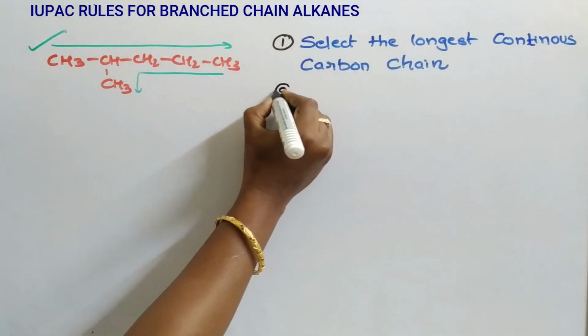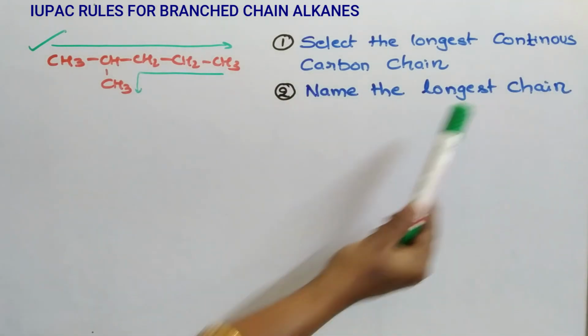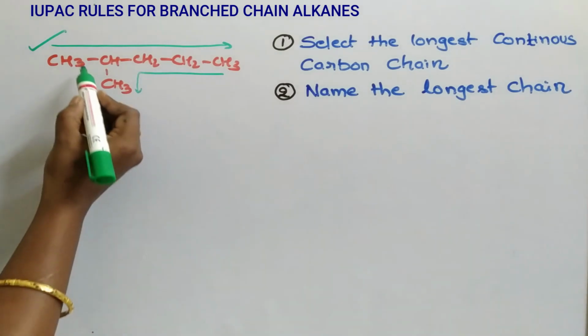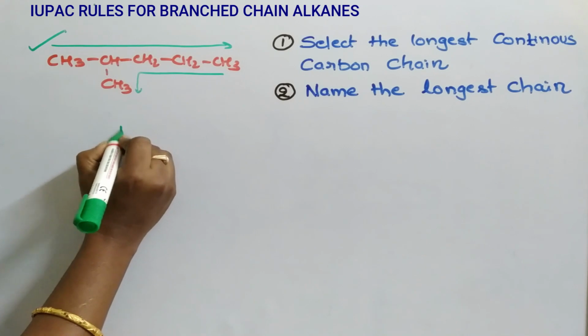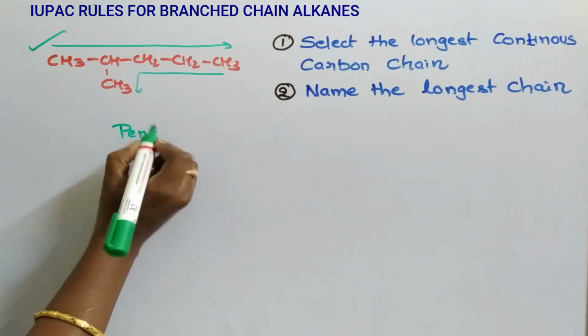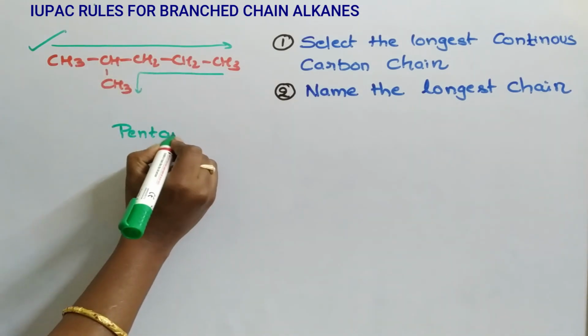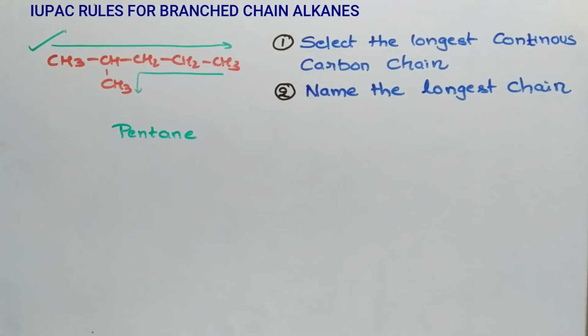Next rule: name the longest chain. For this, count the number of carbons: 1, 2, 3, 4, 5. 5 means pent. All are having single bonds, means ane: pentane. For better understanding, I will take one more example.